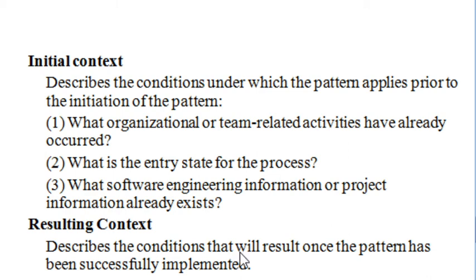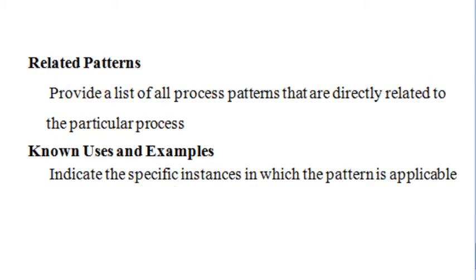And next is resulting context. In resulting context, the template describes the conditions that will result once we use that particular proven solution for our problem. And next one is related patterns. That is, we could see many process patterns that are available for a particular process.